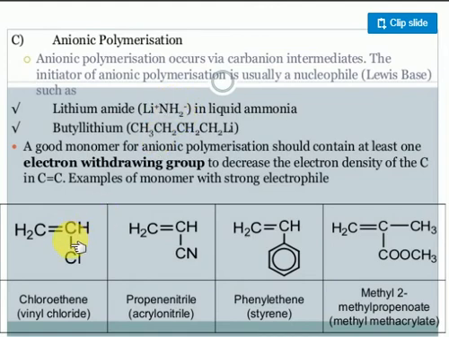Let me look at the examples. This is polyvinyl chloride. PVC pipes are polyvinyl chloride. Polythene bags are there; if an H is replaced by chlorine, it is called polyvinyl chloride. If this chlorine is replaced by cyanide, it is called acrylonitrile, very very important. If the cyanide is replaced by a benzene ring, this is called polystyrene. These three are very very important from a board examination point of view.